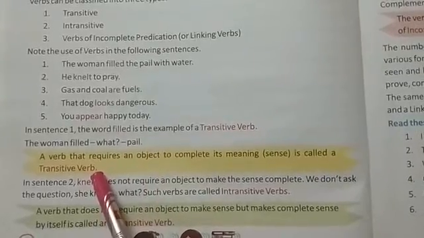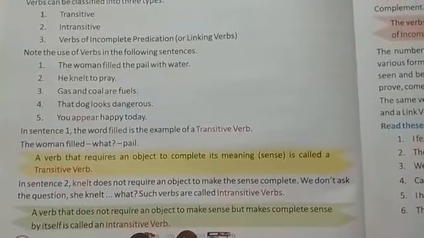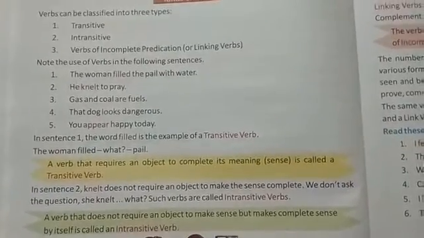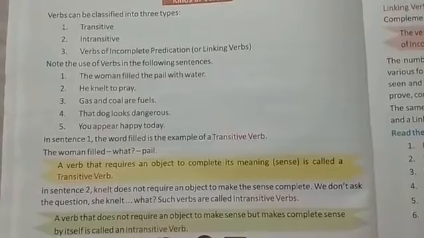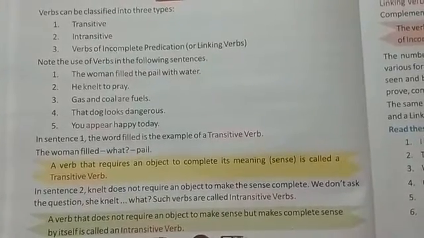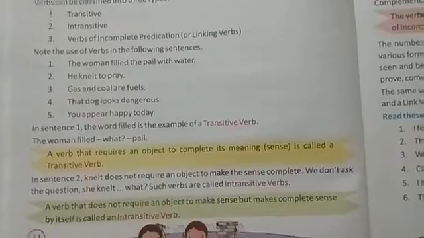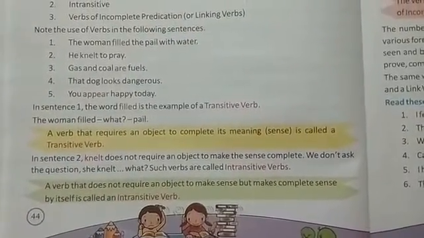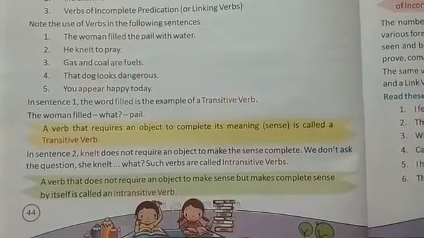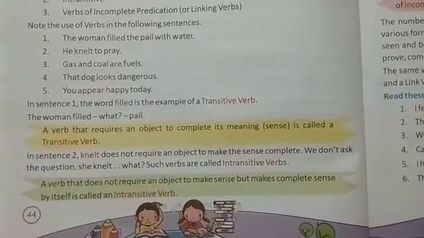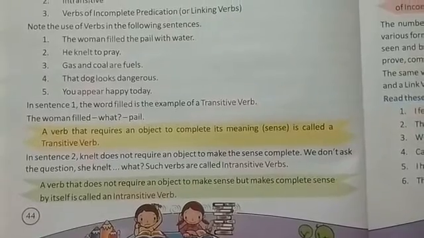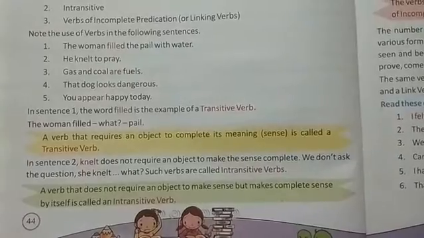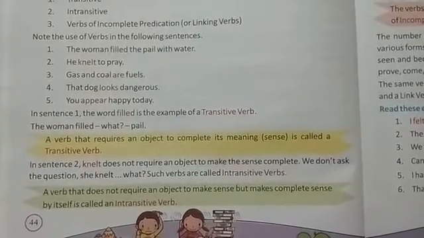So what is a transitive verb? A verb that requires an object to complete its meaning is called a transitive verb. What is an intransitive verb? An intransitive verb is a verb that does not require an object to make sense. It makes complete sense itself. It needs no object to complete its meaning. It is complete in itself.